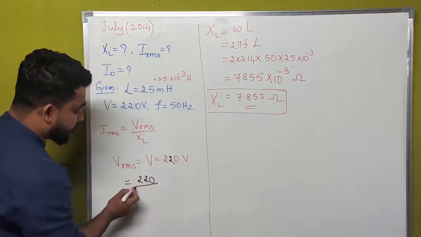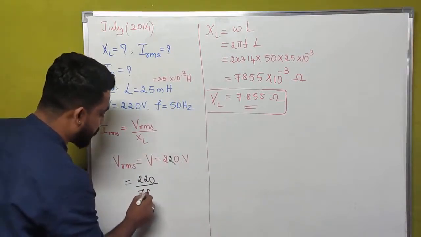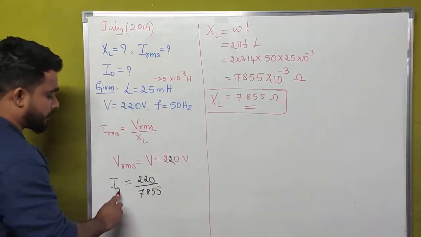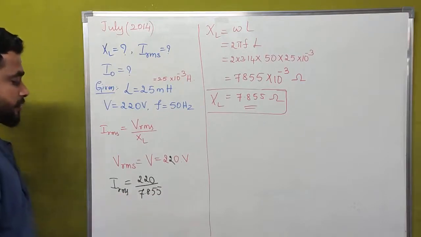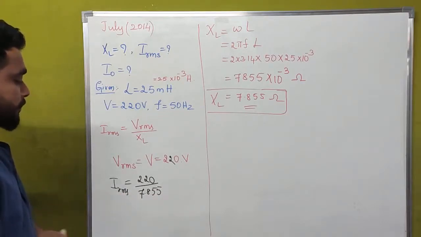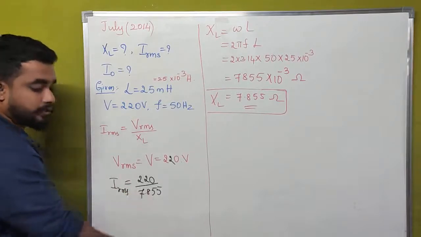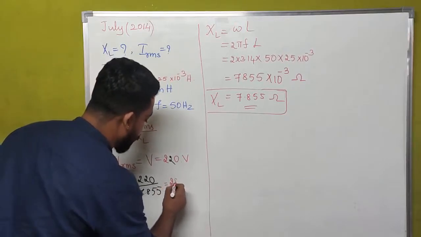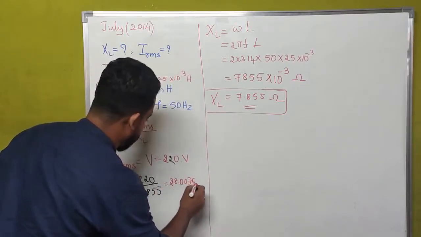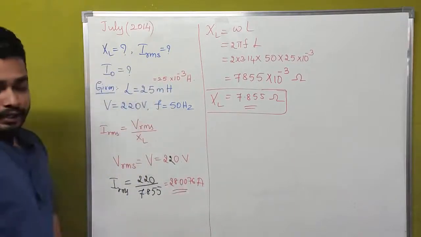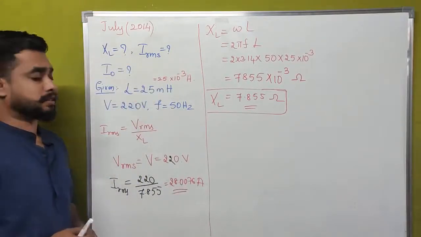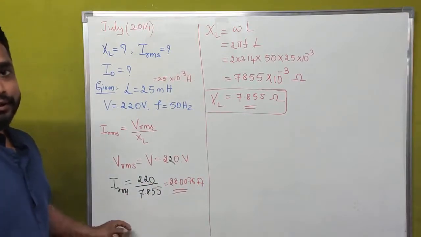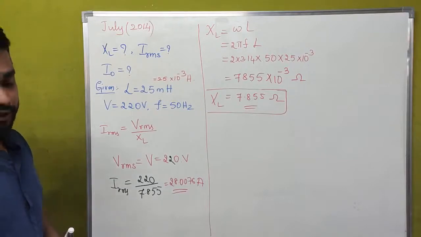And what is the value of inductive reactance? That is 7.855. The value of inductive reactance is equal to 7.855. If we divide 220 by 7.855, what we will get is 28.0076 ampere. This is the RMS value of current. This is the expression for RMS value of current.